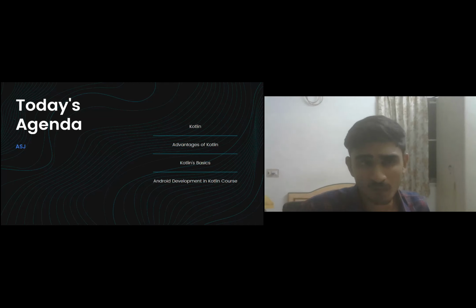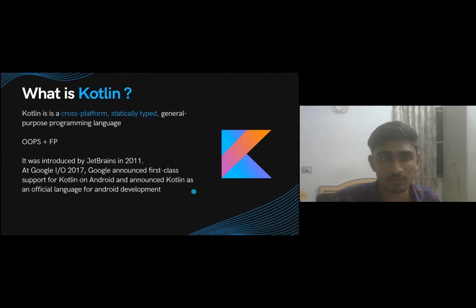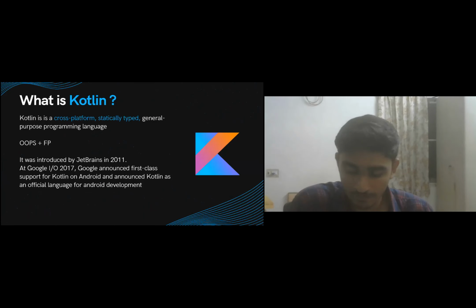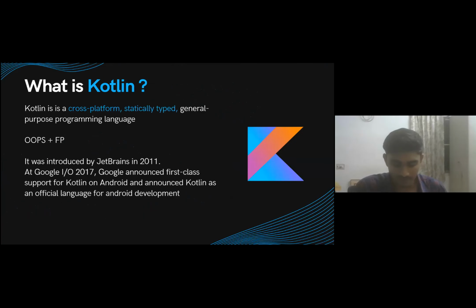If you ask me what is Kotlin, Kotlin is a cross-platform statically typed general purpose programming language. Kotlin is a modern day programming language, and it has been inspired by languages that came before it, for example, Java, C++, Python. Kotlin contains all the helpful functions and features from all these languages. It was developed around 2010, so it is pretty new compared to other languages.